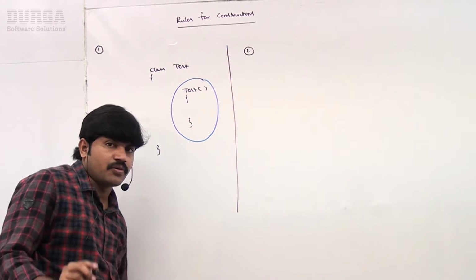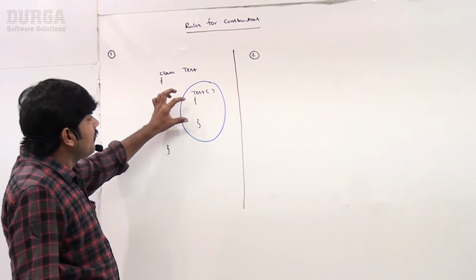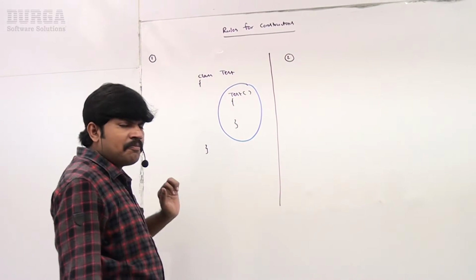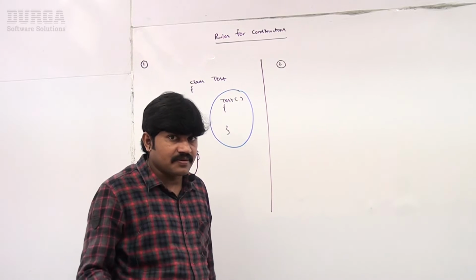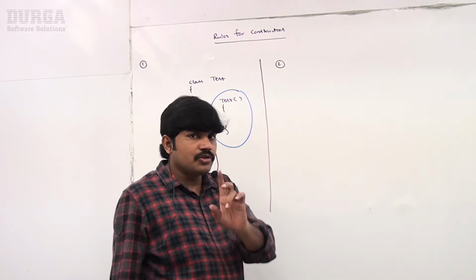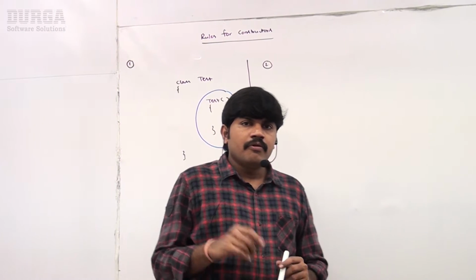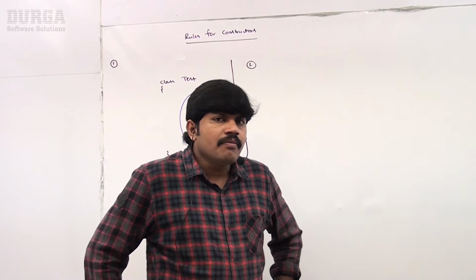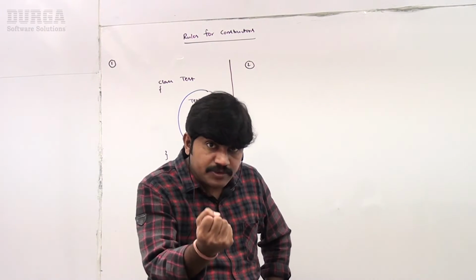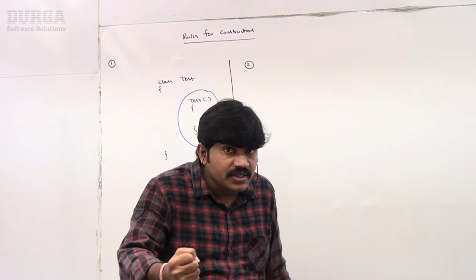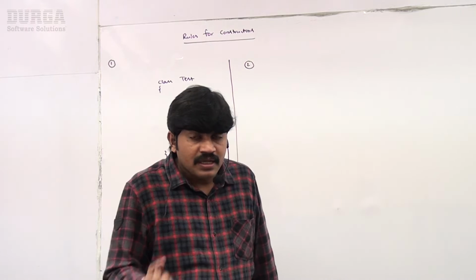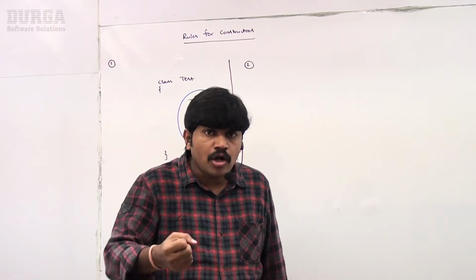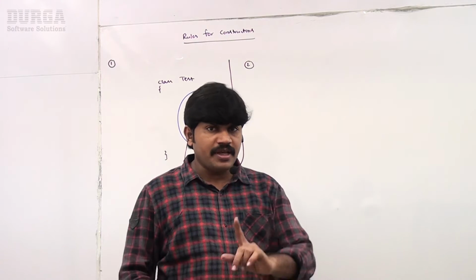Now the second rule, very important. What is the second rule? What is the return type for the constructor? Here one small thing you should be aware of. When will the constructor execute? Whenever we are creating an object, the constructor will be executed automatically.